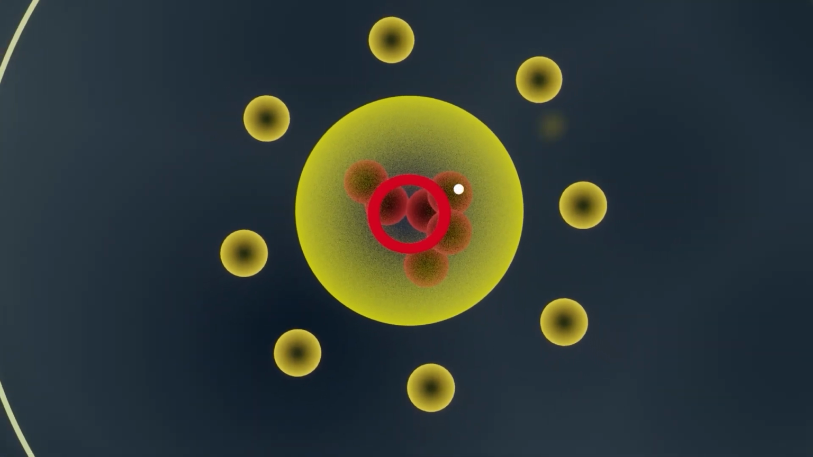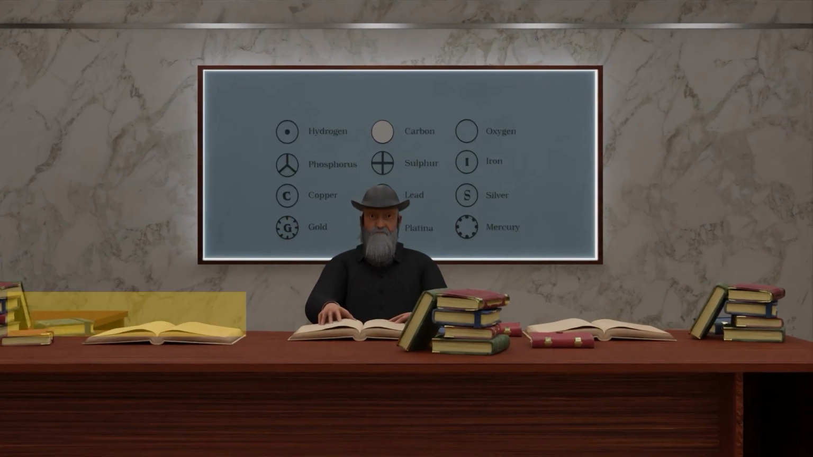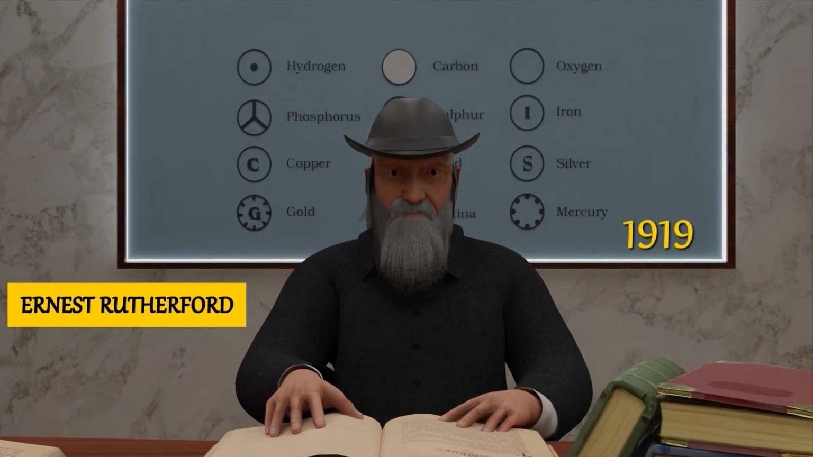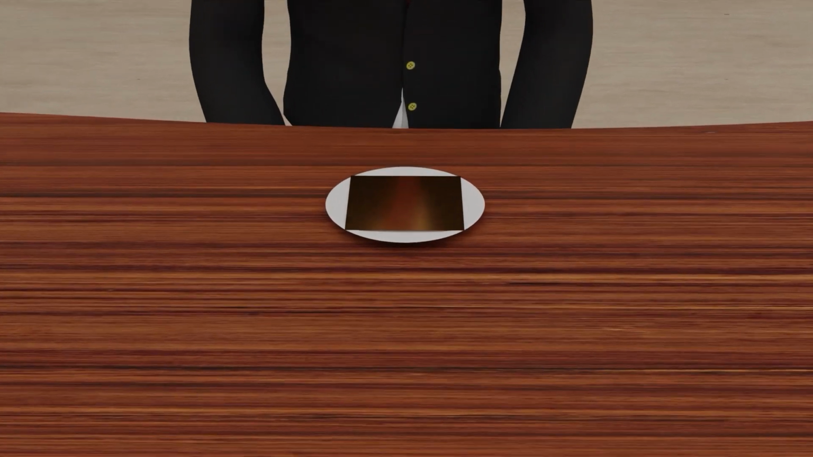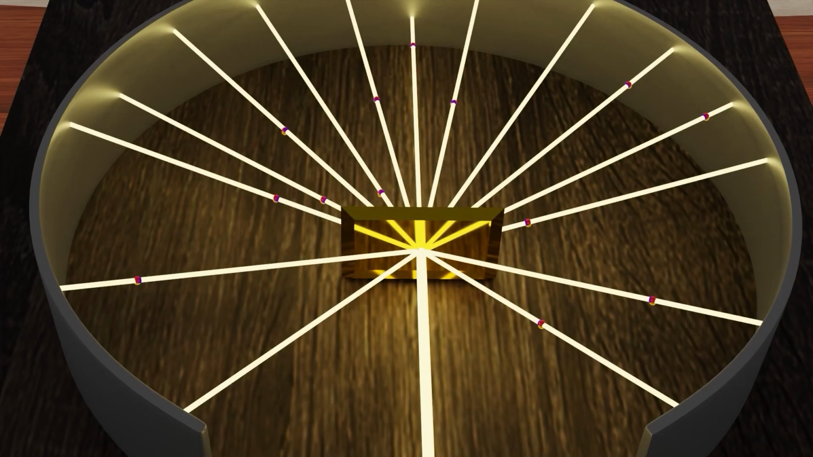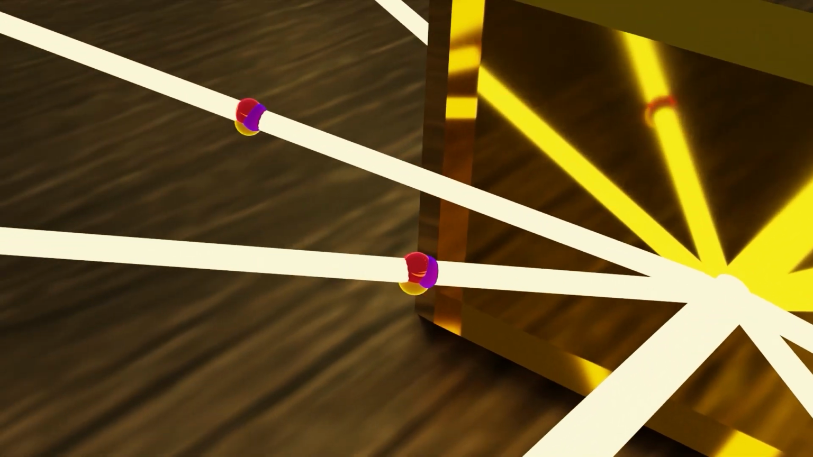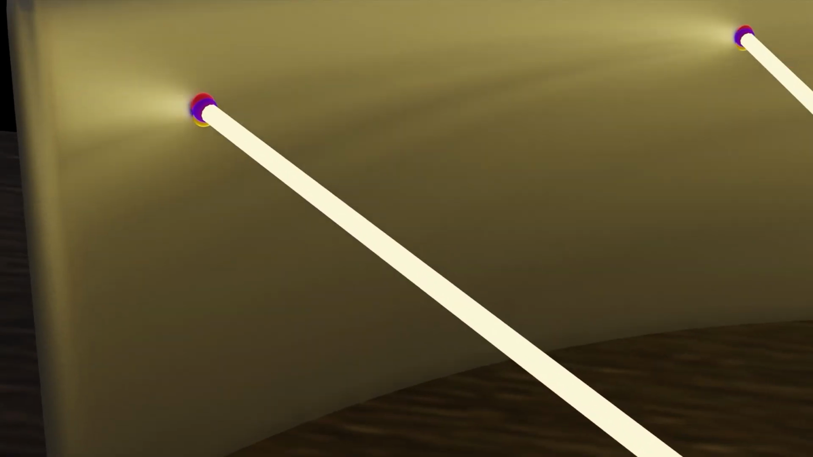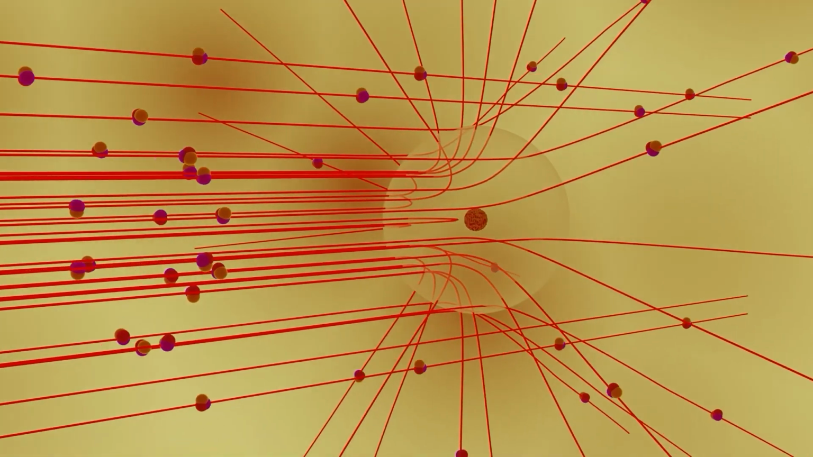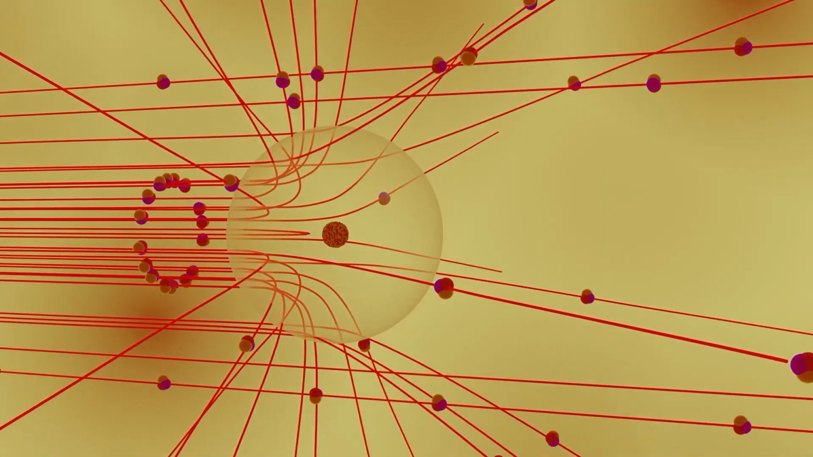The position of the proton was discovered by a scientist, Ernest Rutherford, in 1919. He performed the famous gold foil experiment with his colleagues. They bombarded a thin gold foil with alpha particles and observed their scattering patterns. The unexpected results led to the discovery of the atomic nucleus and the proton.